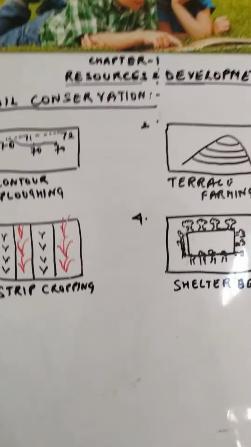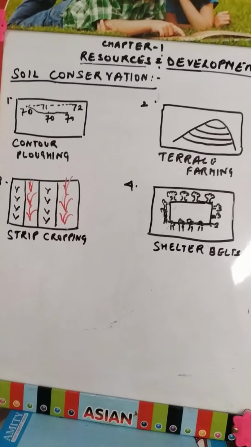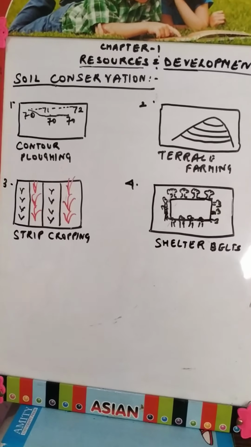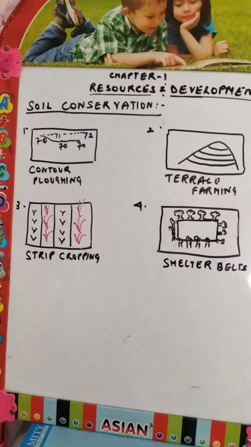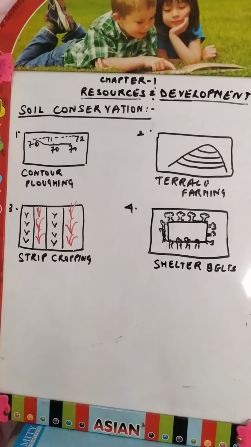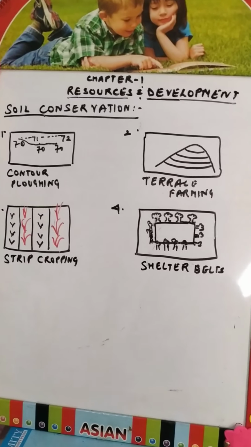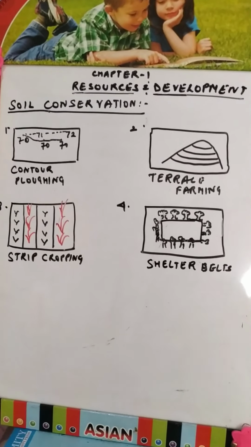Now next comes soil conservation. As erosion takes place, it is necessary to conserve the soil. So there are various methods of conserving the soil. The first method is contour plowing. Contour plowing is basically to do the plowing or cultivation on a level land. Contour lines are the lines that are used for measuring the places of the same height.